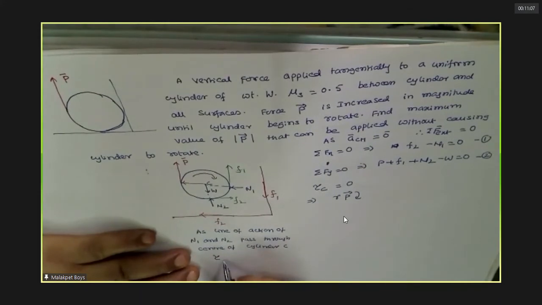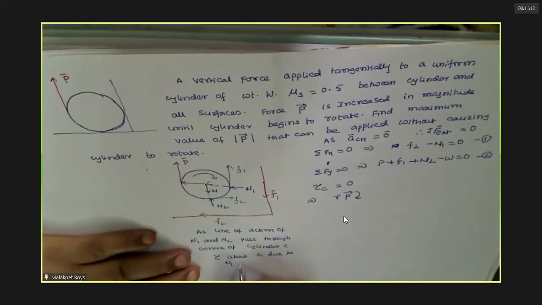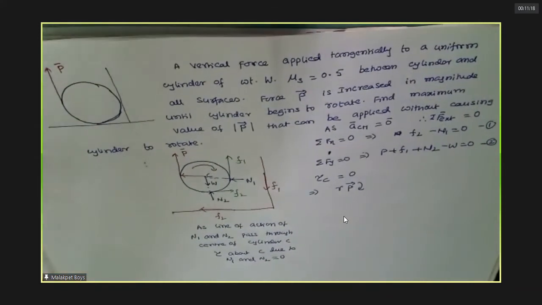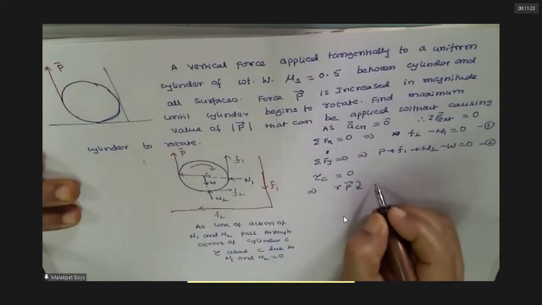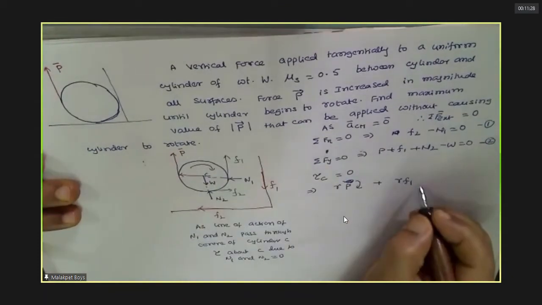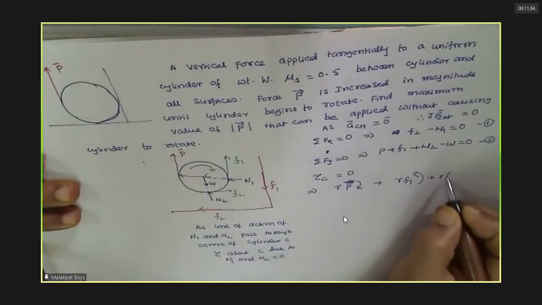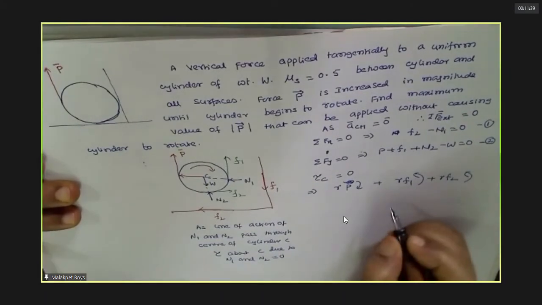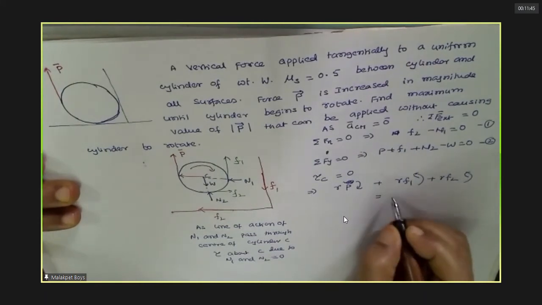Torque about C: due to this, R into F1, and R into F2. Torque due to weight is also 0. Do you agree with this or not?